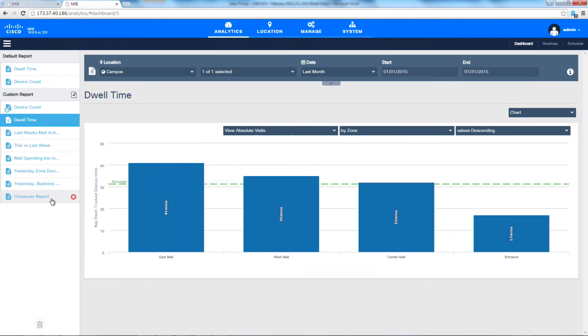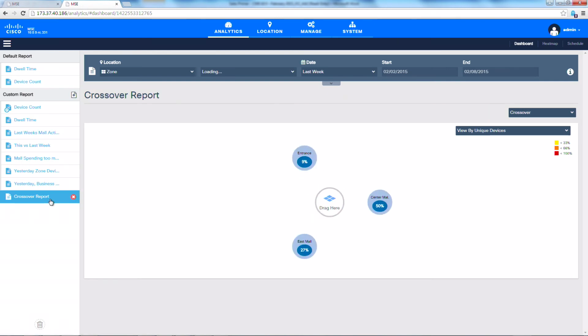Another interesting thing you can do from CMX is I'll go to another type of report called crossover. And this is a way to get a correlation or an understanding of how people are moving across the mall. So for example, you see in the center of the report, I have the west part of the mall, and it's showing me that I had about 21,000 visitors in that part of the mall last week, which is the date range that I chose here.